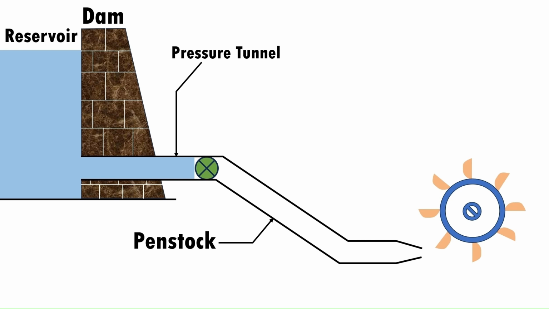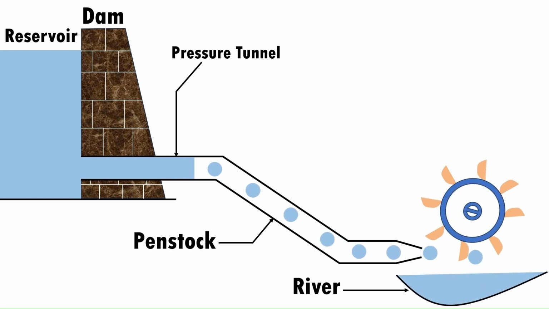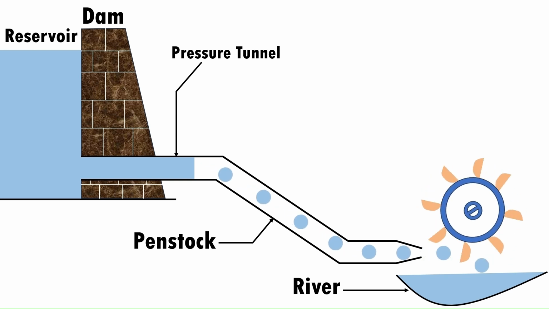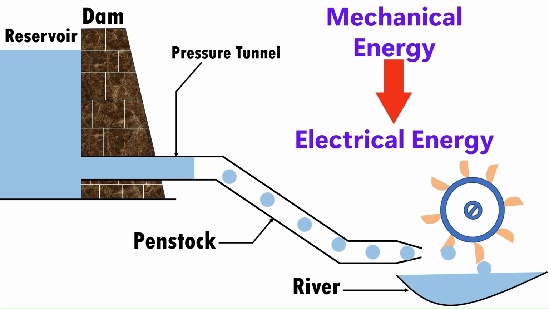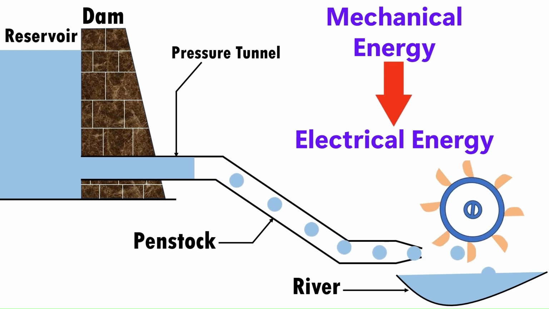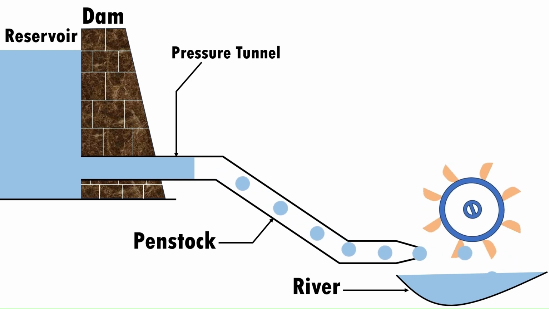When we open the valve, water is taken to the water turbine through the penstock. The water turbine converts hydraulic energy into mechanical energy. The turbine drives the alternator, which is coupled to the turbine and converts mechanical energy into electrical energy. A tail race is required to discharge the water leaving the turbine to the river.